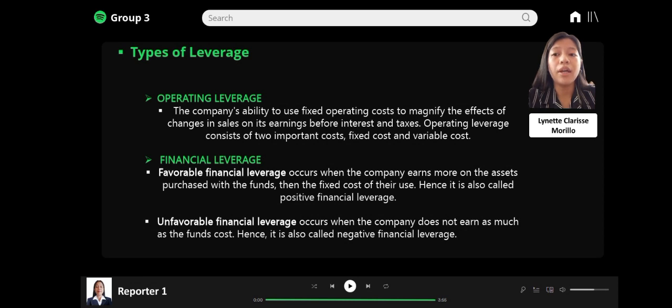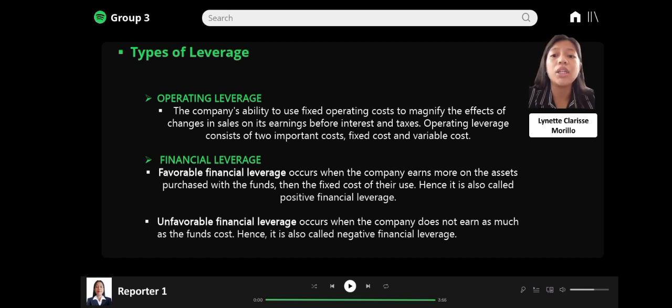Leverage can be classified into three major headings according to the nature of financial mix of the company. So what are the types of leverage? First, the operating leverage. Operating leverage is associated with investment activities. It is caused by the fixed operating expenses in the company. Operating leverage may be defined as the company's ability to use fixed operating costs to magnify the effect of changes in sales on its earnings before interest and taxes.